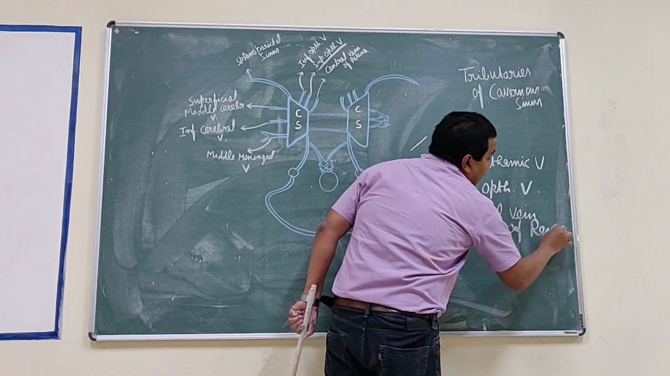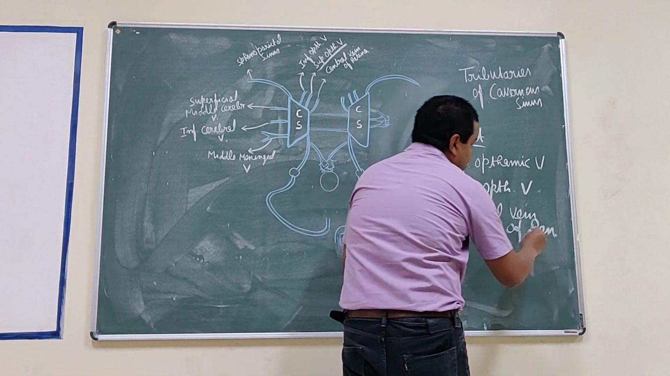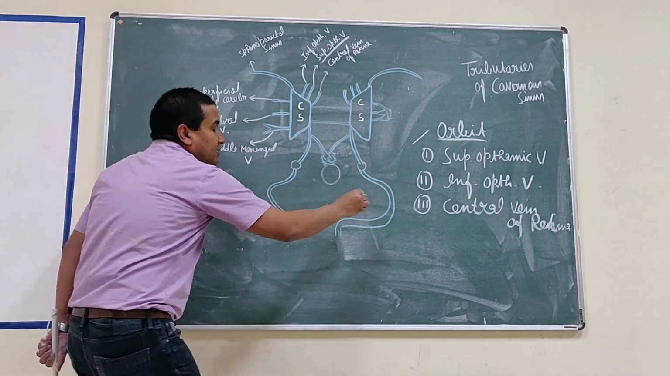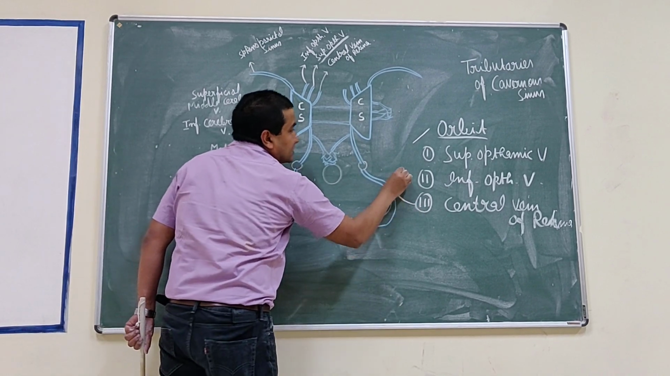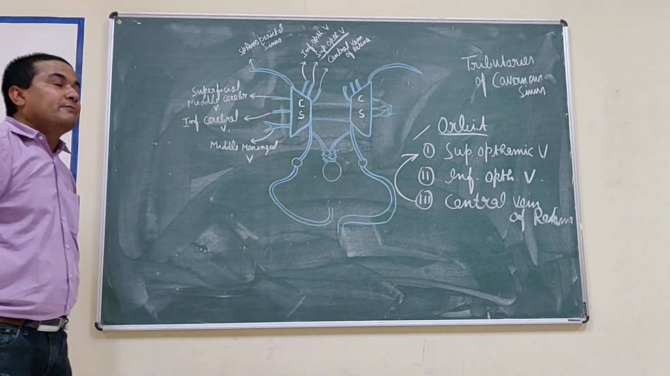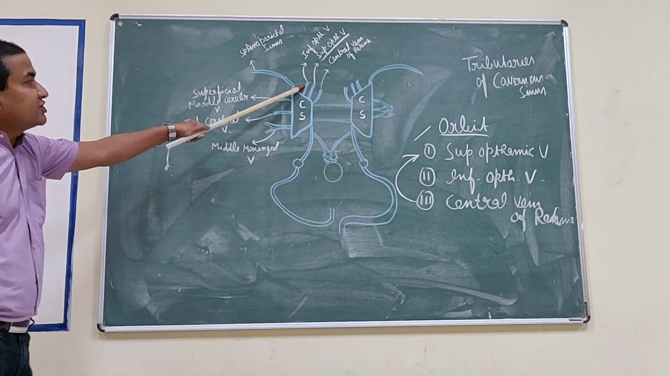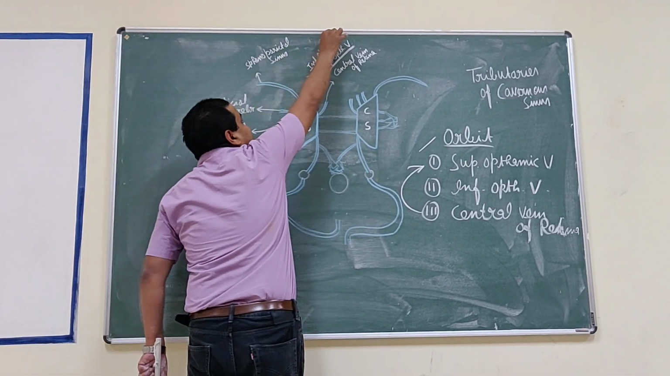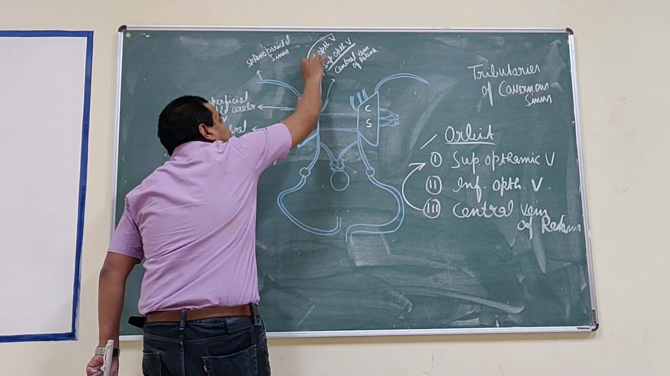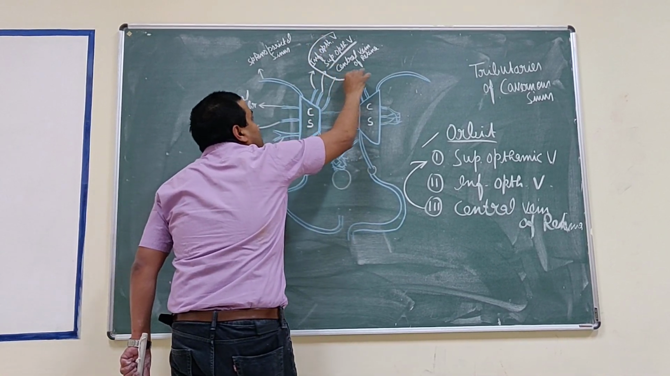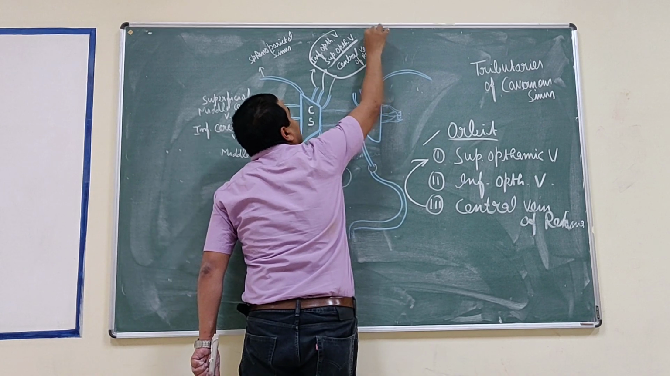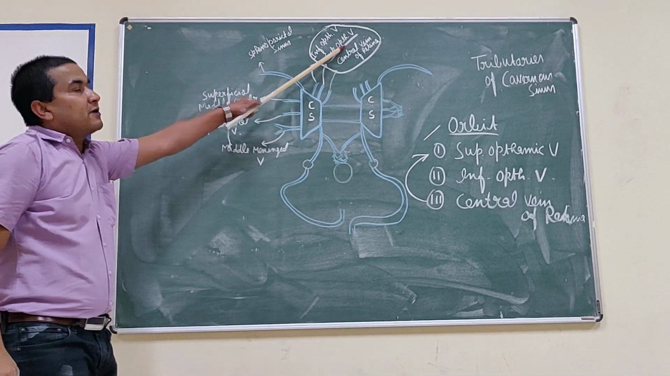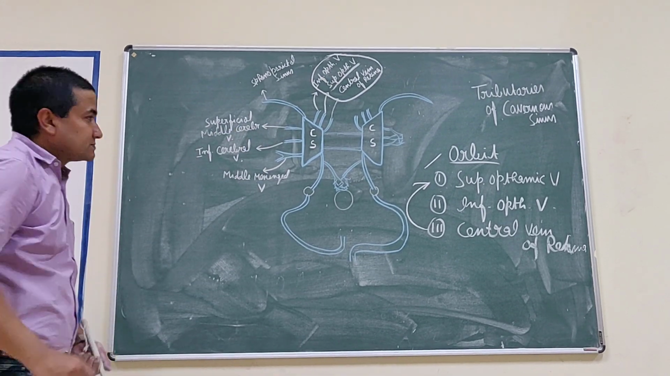Central vein of the retina. This central vein of the retina most commonly drains into the superior ophthalmic vein, but occasionally it drains directly into this cavernous sinus. So these three structures anteriorly, which we have discussed, extend up to the superior orbital fissure. These are the structures which join the cavernous sinus, coming from the orbit and eyeball.